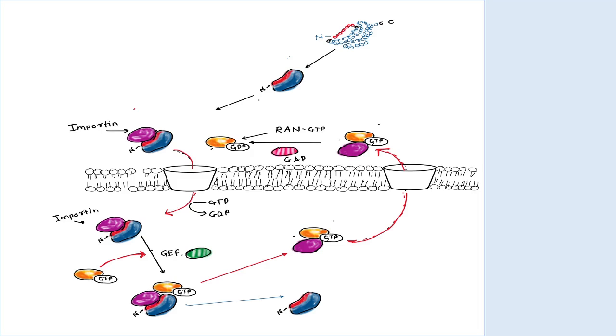Then this is the mechanism of translocation of cargo protein.